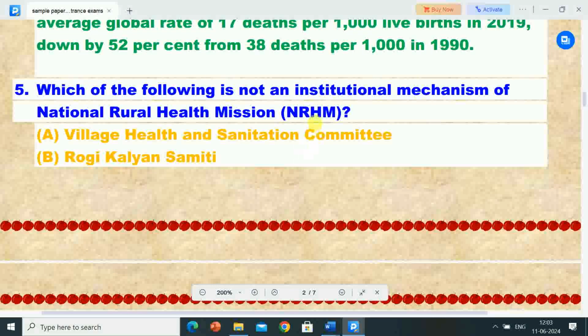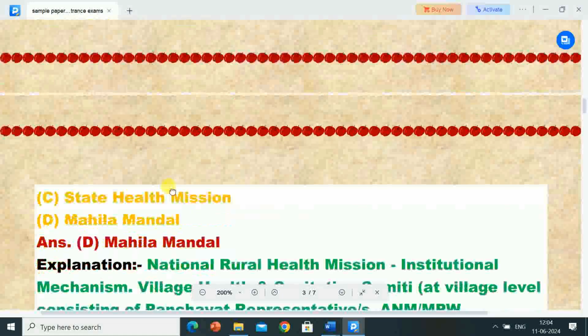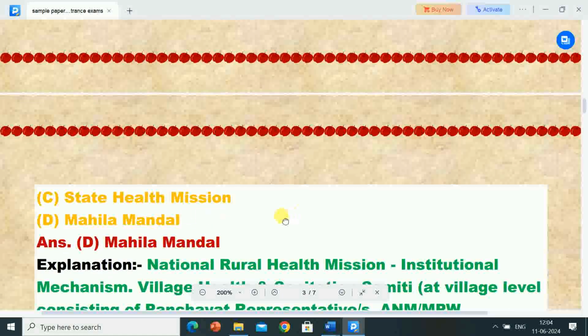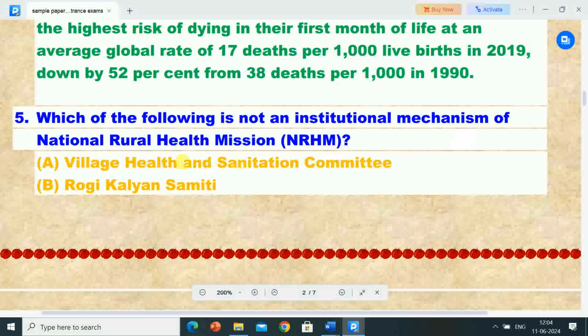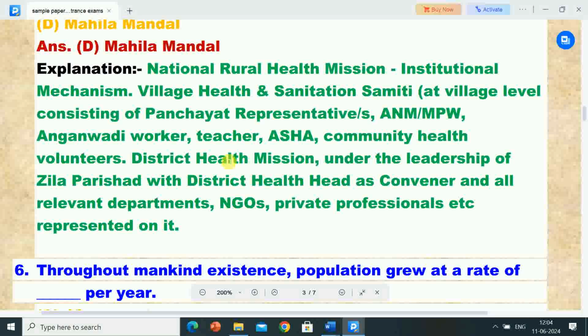Mahila Mandal is not an institutional mechanism of National Rural Health Mission NRHM. And Village Health and Sanitation Committee, Rogi Kalyan Samiti, State Health Mission, these are institutional mechanisms of National Rural Health Mission NRHM. Its explanation is National Rural Health Mission institutional mechanism, Village Health and Sanitation Samiti at village level, consisting of Panchayat